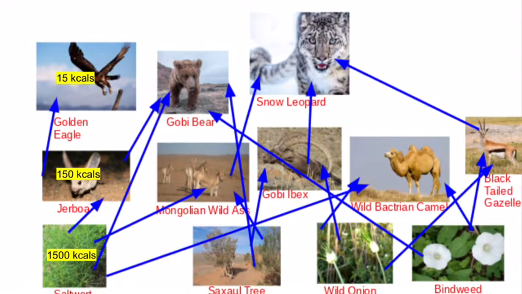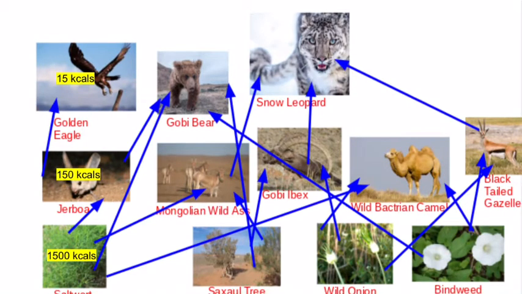Next is parasitism, which is a symbiotic relationship between species where one organism, the parasite, lives on or in another organism, the host, causing it some harm, and it is adapted structurally to this way of life. In the Gobi Desert, the tsetse fly lives off the camel.